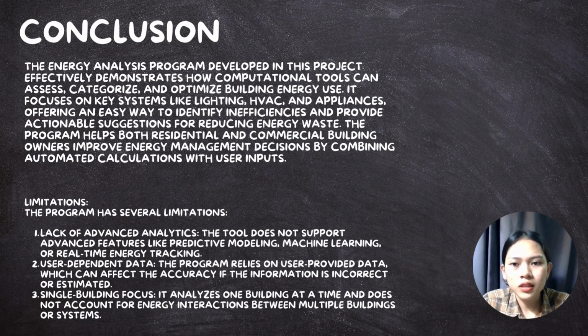For conclusion, the energy analysis program developed in this project effectively demonstrates how computational tools can assess, categorize, and optimize building energy use. It focuses on key systems like lighting, HVAC, and appliances, offering an easy way to identify inefficiency and provide actionable suggestions for reducing energy waste. The program helps both residential and commercial building owners improve energy management decisions by combining automated calculation with user input.